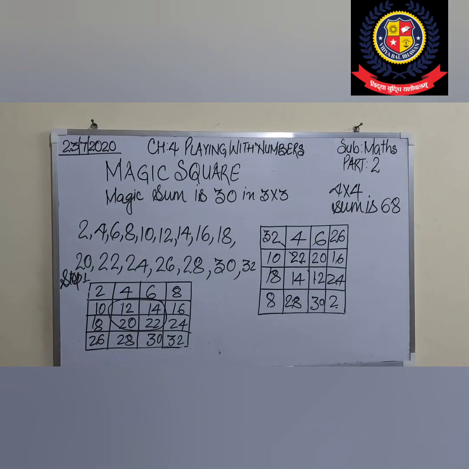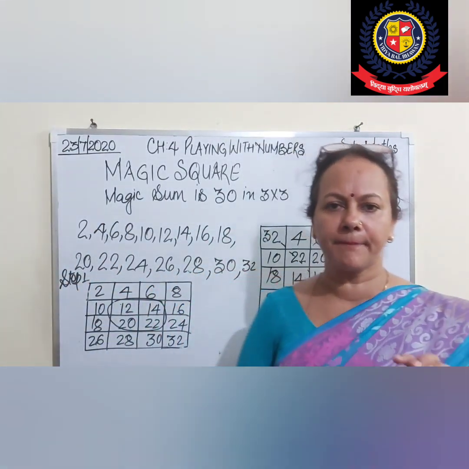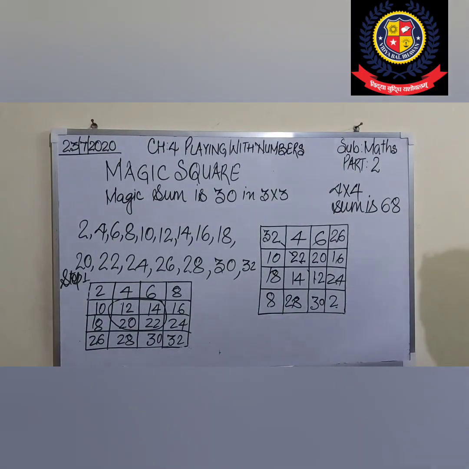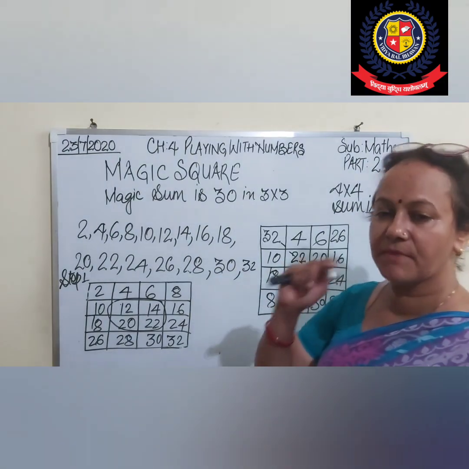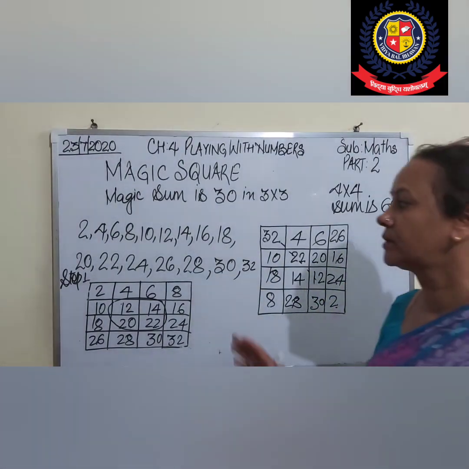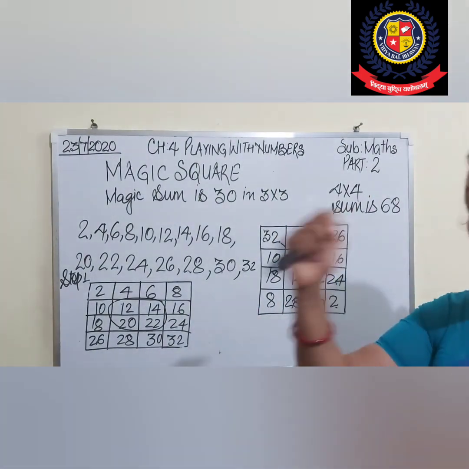Clear? I hope all the concepts are clear. I have told you the patterns. I have told you the series. In that also you are following the pattern. And now I told you the magic square. You will do all of this in the notebook and you can play this game also. This is really very easy. And sudoku also I told you.